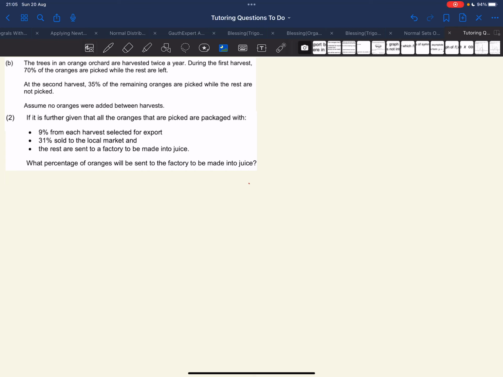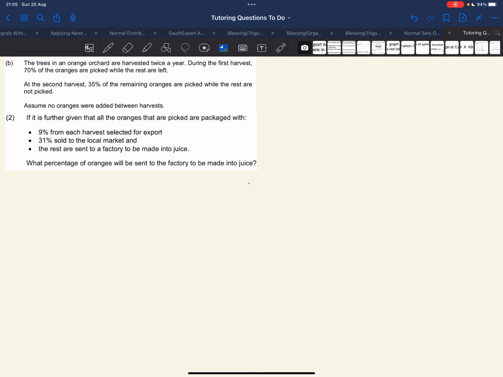Okay, right. So now in question 2. In question 2, they say that if it is further given that all the oranges that are picked are packaged with 9% from each harvest selected for export, 31% sold to the local market, and the rest are sent to a factory to be made into juice.